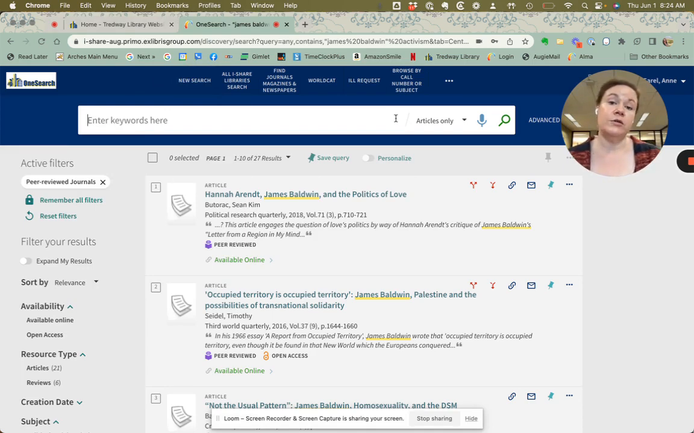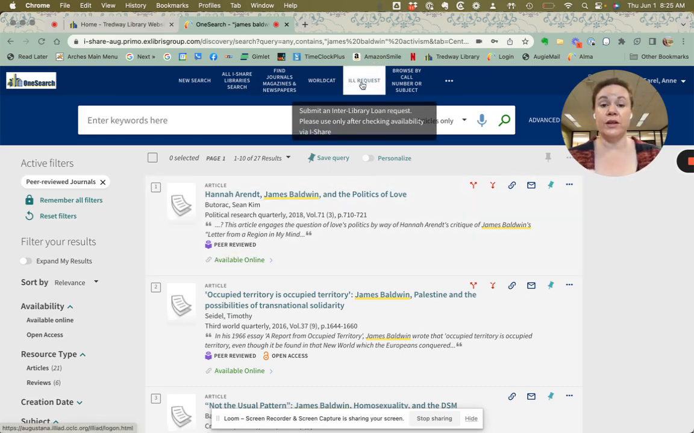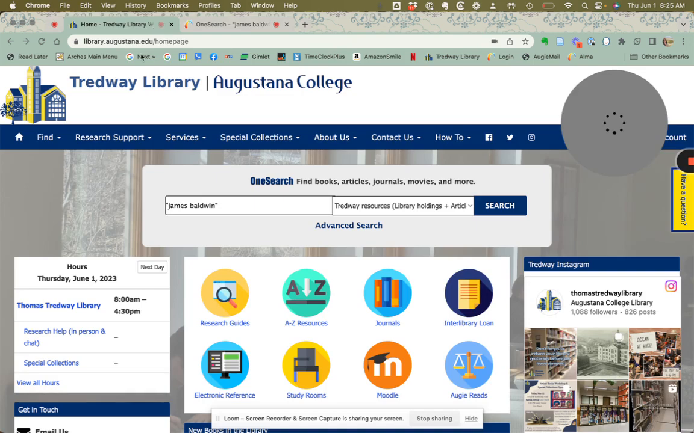If you are ever in a situation where we don't have access to an article, you can request anything through interlibrary loan. It's a little bit different than the iShare system, which is for books. This system is called ILLiad, and we typically use it for articles. So you can find that system either through this ILL request right here in our search page, or from the library homepage, you can also access interlibrary loan by clicking on this circle here.